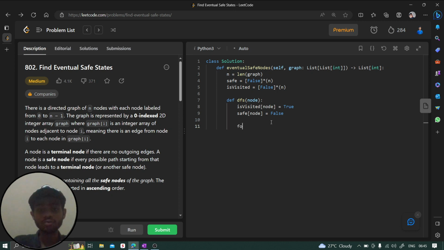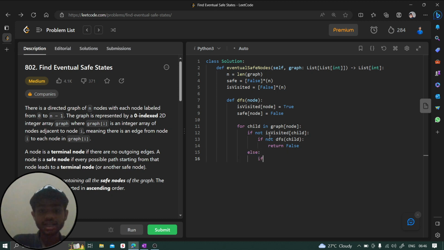So here I'm going to say for child in this particular adjacent list of node. The adjacent list is nothing but graph of node, and we're going to say if this child is already visited, if visited of this child is false, right? This is also going to tell whether it is false or true. If we have already traversed this one, then we don't need to traverse. But if we haven't traversed, then we need to traverse. If we haven't traversed, this condition will be true, and we can say traverse for this child. And if this function is returning false, then we can say return directly false. Otherwise you don't have to return, you have to keep moving for the next child as well, right?